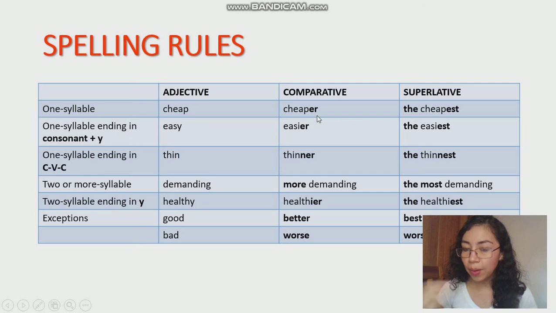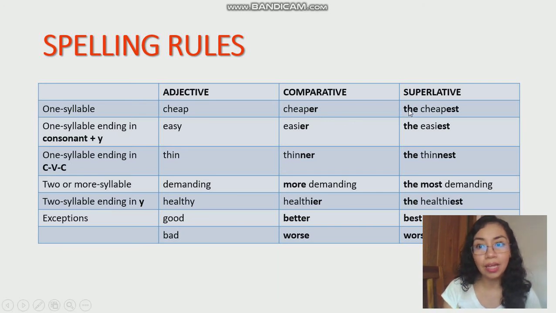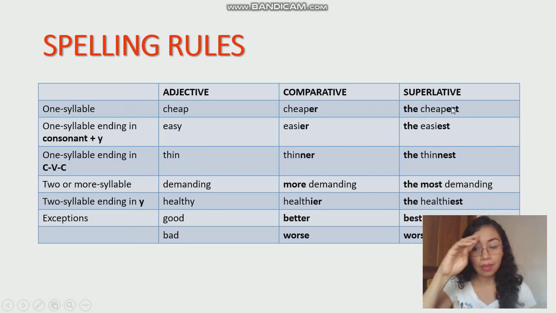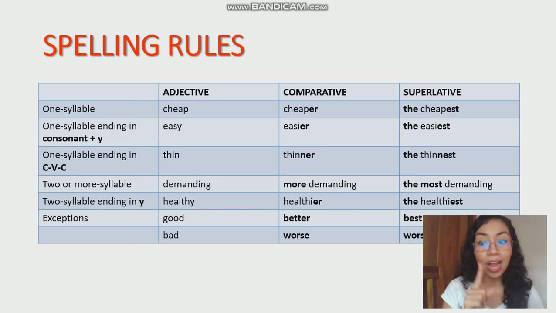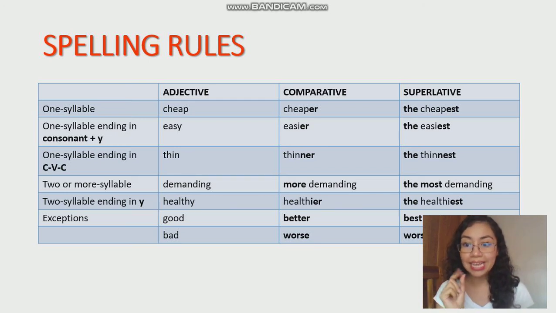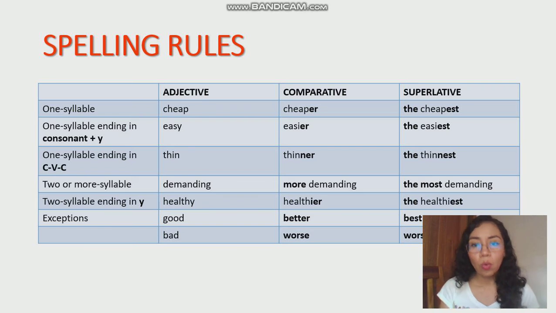And if I want to make a superlative, I add the word the and then EST, right? Easy peasy. When I have a one syllable adjective that ends in a consonant and a Y, like easy, we need to transform that Y into I, and then we add, if it's a comparative, ER, and if it's a superlative, EST, right?